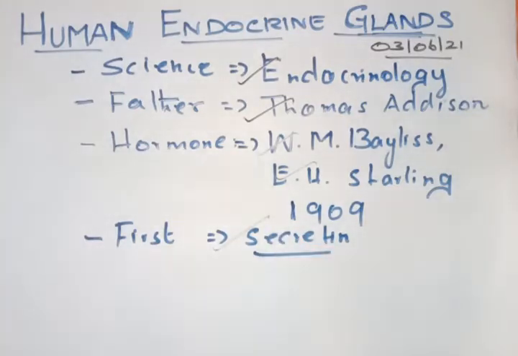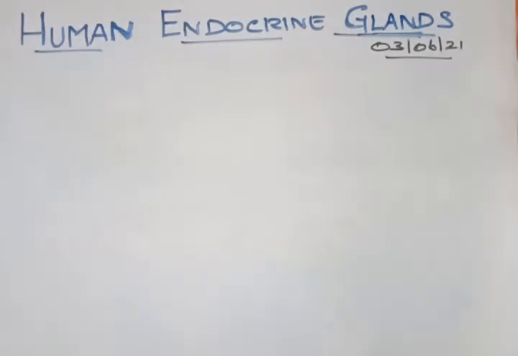We will discuss the various endocrine glands in our body, and after that each endocrine gland in detail, simultaneously their roles, their functions, and then their malfunction.